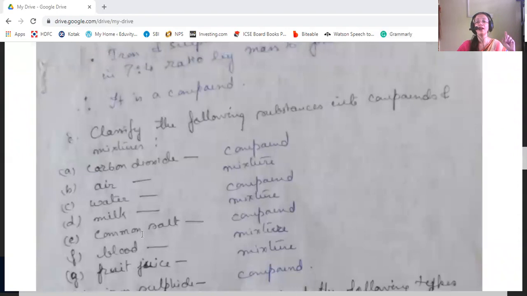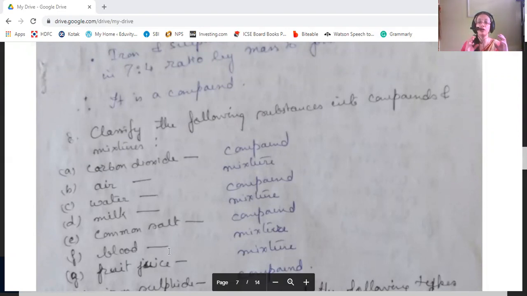Then common salt, that is sodium chloride. Chemically it is sodium and chlorine chemically combined together to form a compound. Then blood. Blood is also a mixture because its constituents are not chemically combined.